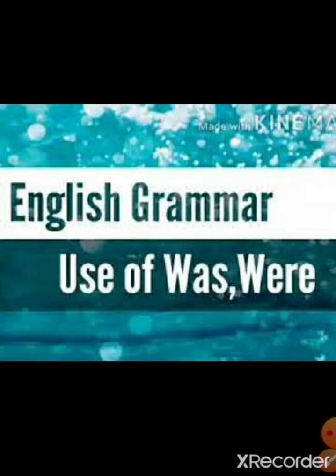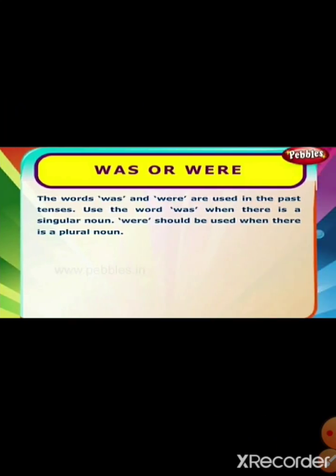Okay children, so let us see. The words was and were are used in the past tense. You remember children, past tense, present tense, past tense. We have to change the verbs. Use the word was when there is a singular noun, and were should be used when there is a plural noun. So children, was and were is used when we talk about yesterday. It is a past tense.